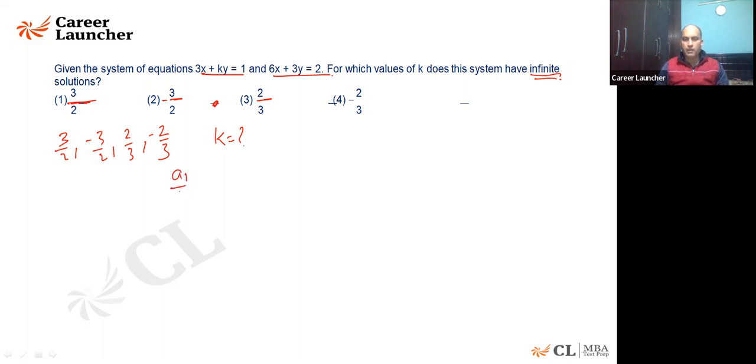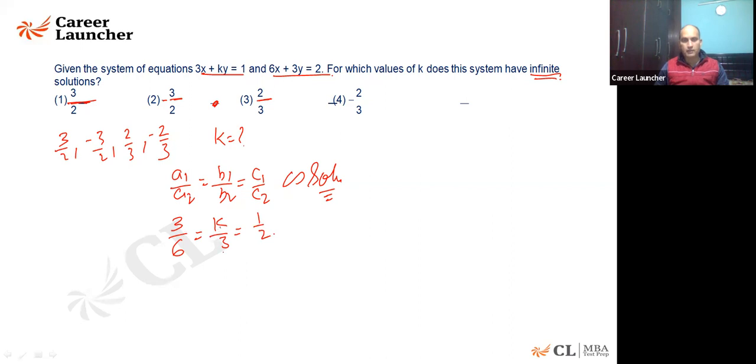We know whenever a1 upon a2 is equal to b1 upon b2 is equal to c1 upon c2, that tells you about the infinite solution. Thank you, Ritu. So 3 by 6 is equal to k by 3 is equal to 1 by 2. Yeah, Samakshi, that is correct.